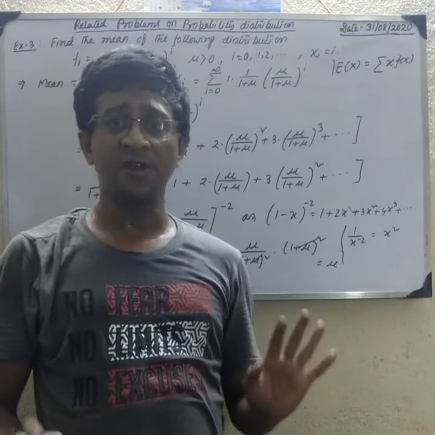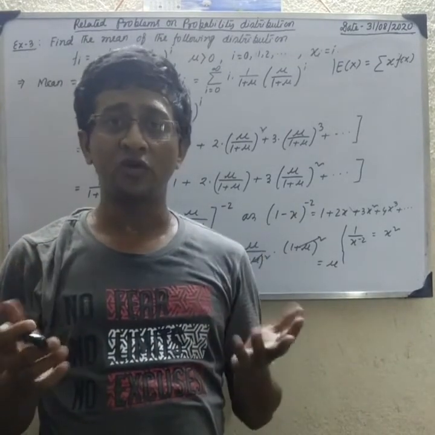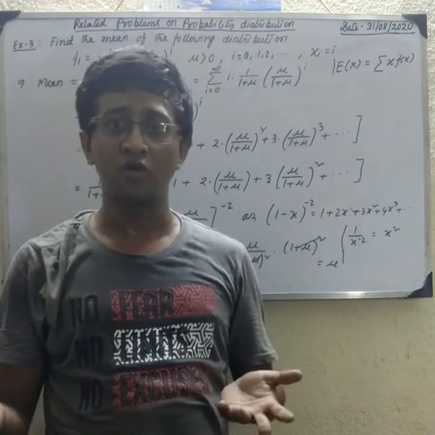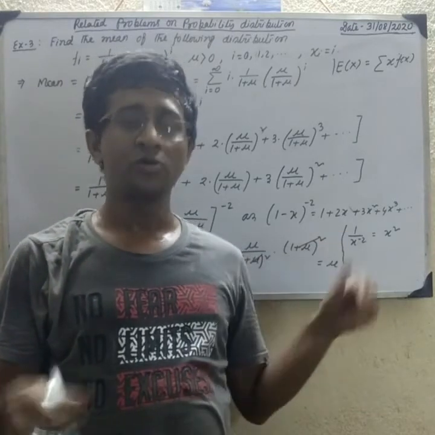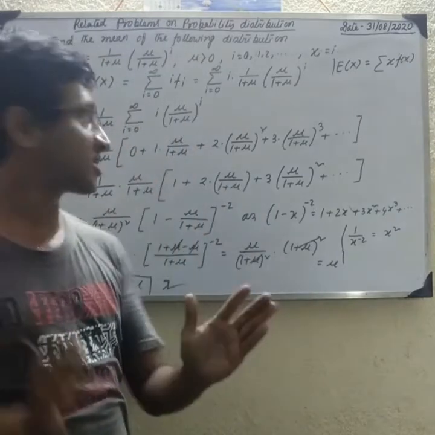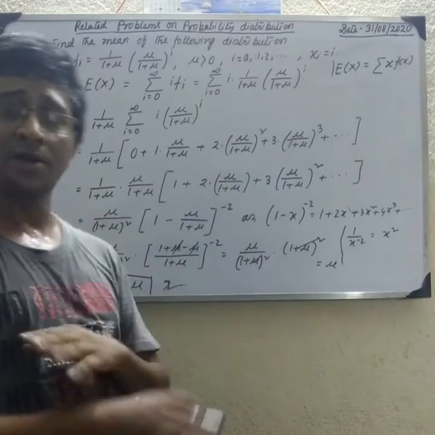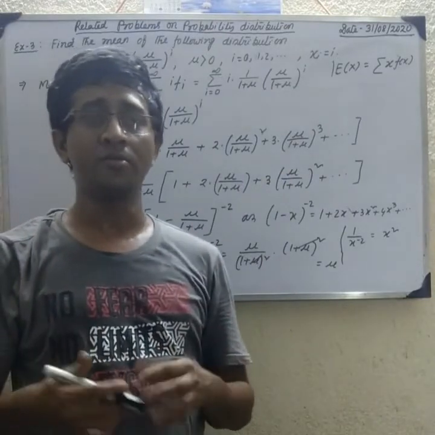You can also find the variance. We know that variance equals E of x square minus mu whole square, because the mean is mu. So we only have to find E of x square. For E of x square, we take i square f(i). Put the value of i square f(i). Okay, and try this.